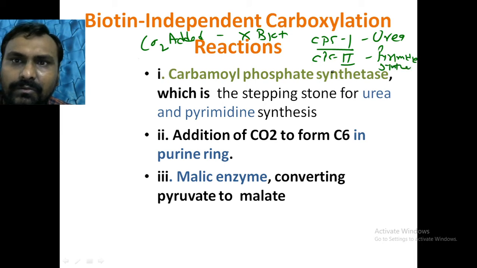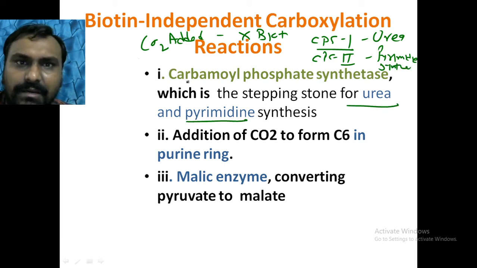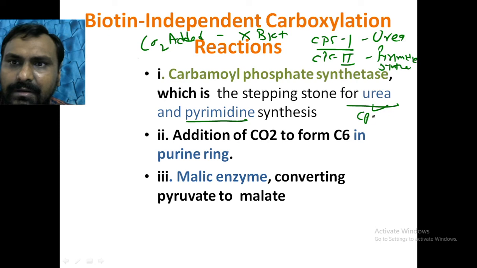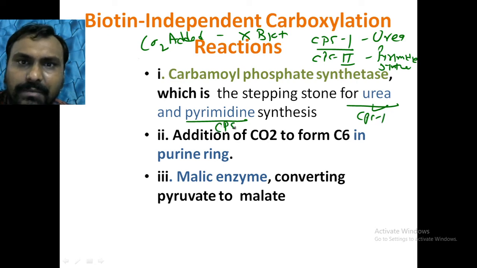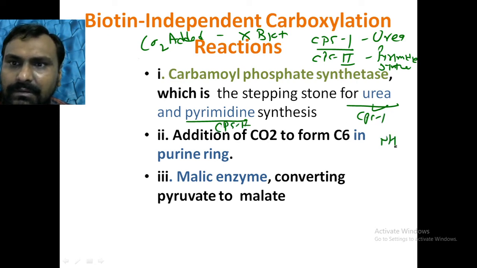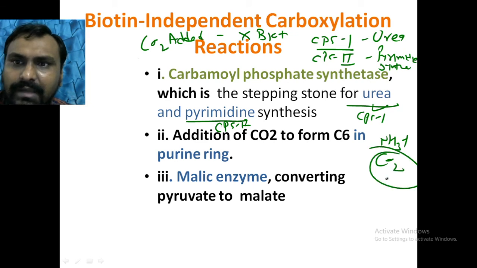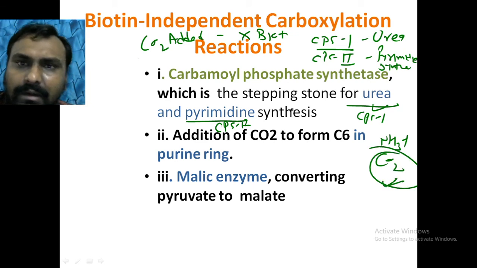Here both NH3 plus CO2 are used, so a CO2 group is added to form carbamoyl phosphate, but these enzymes do not require biotin.